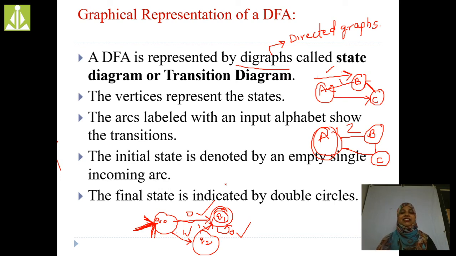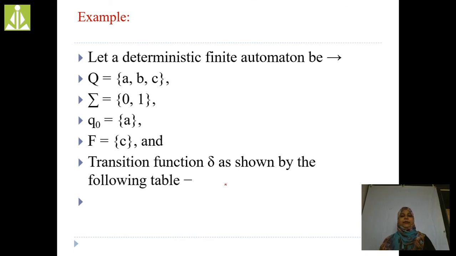Here we are not saying this is a graph. We are saying that this is the transition diagram of a DFA. Now I'll explain with an example. In this example, Q, how many states are there? A, B, C are the states. Next, what is sigma? What are the input symbols? 0, 1 are the input symbols. Next, which one is the initial? Q naught indicates the initial state, right? F is the final state.